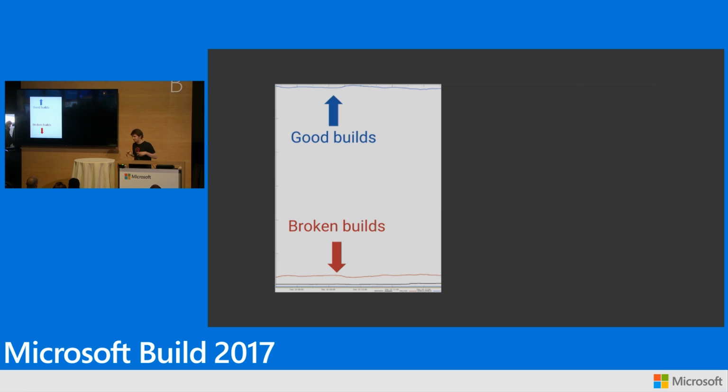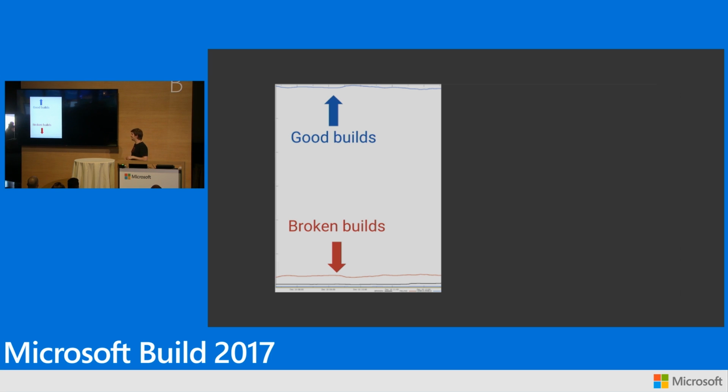So inside of Google, this is a build log. So inside of Google, we have a gigantic monorepo that all of our code lives in a single place. This means anytime we send a PR, anytime we make any code change inside of Google, we run that across the entirety of the Google code base and test and see. So what you're looking at here on the left is a normal day, right? This is your average build graph at Google. Most things are working. Most things aren't failing on the bottom.